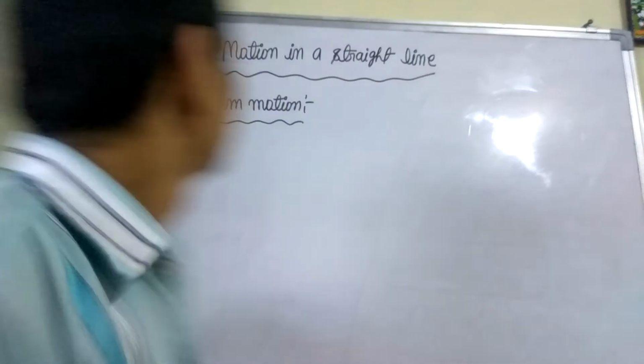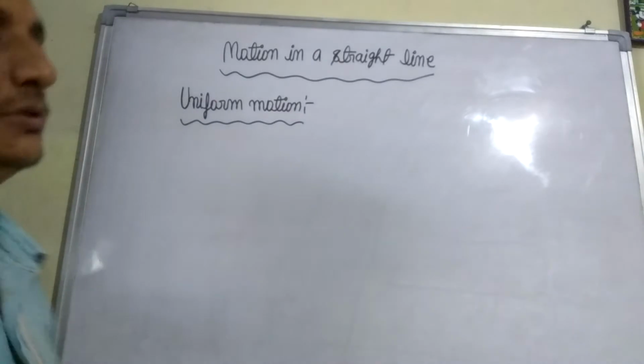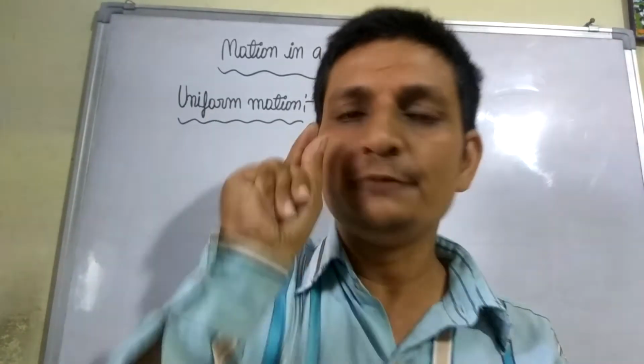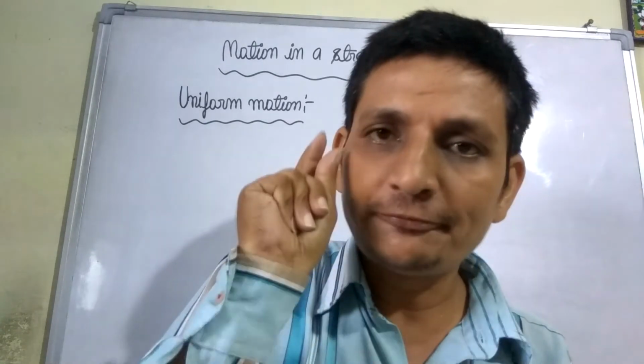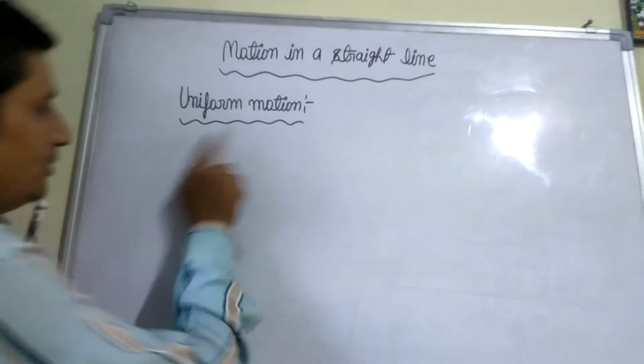Today's topic is uniform motion. A body is said to be in uniform motion if it covers equal distance in equal intervals of time.